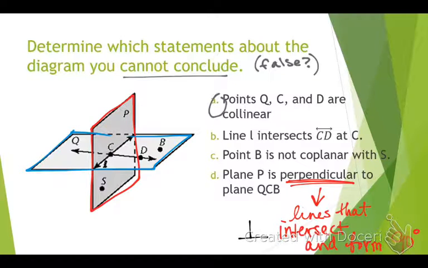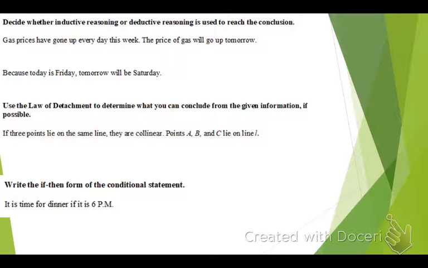Also, there's a problem with how they named the plane. Plane QCB, you can only name a plane with 3 letters if they're points. Are Q, C, and B points? No, Q is actually the name of the plane. They could have named it plane CDB or DCB. Y'all remember? Okay, so we're going to circle this one because we also cannot conclude that this is correct. It doesn't have enough information. It doesn't have that right angle. Okay? All right, here we go.